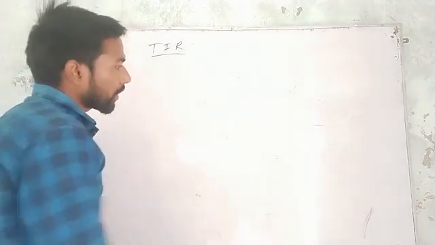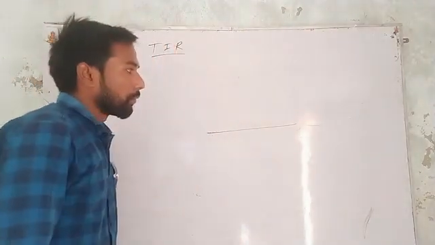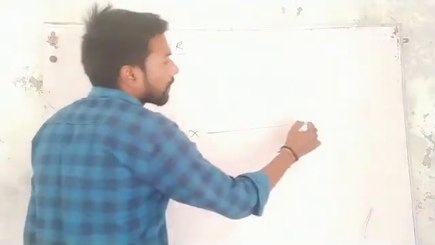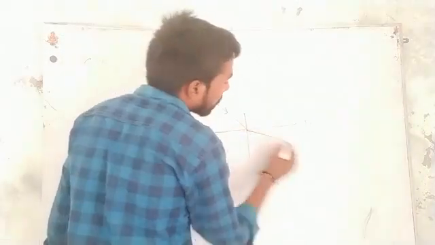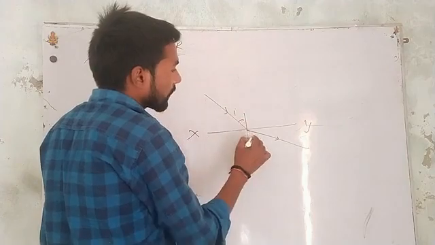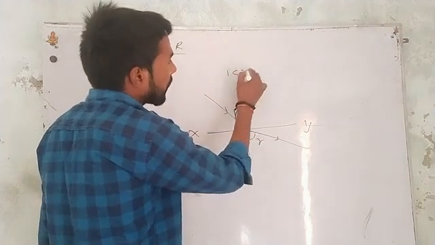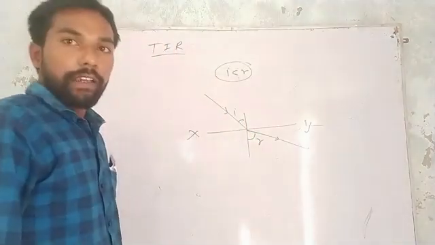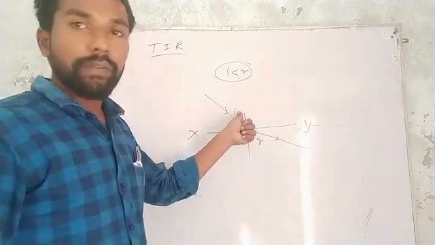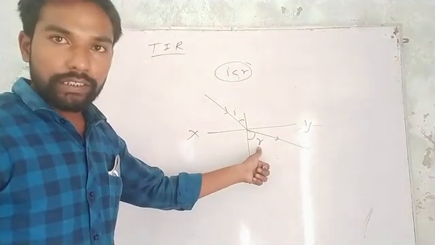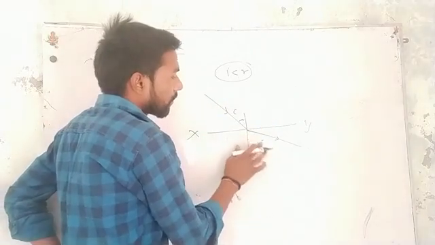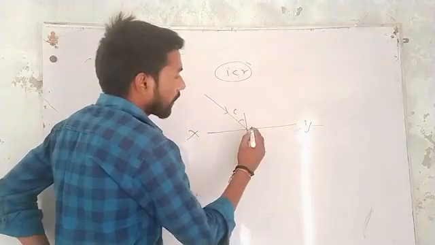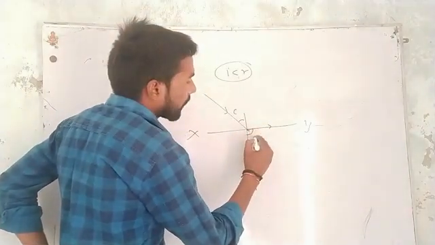So as we know, when light moves from denser to rarer media, this is the light ray which is moving from denser to rarer media. So in that case, I is smaller than R. As we know, if we increase the value of I, then R will also increase, and at critical angle, when I is equal to C, R becomes 90 degrees.